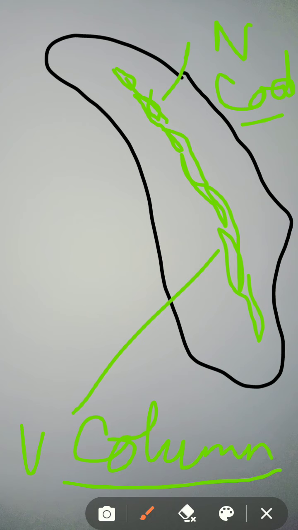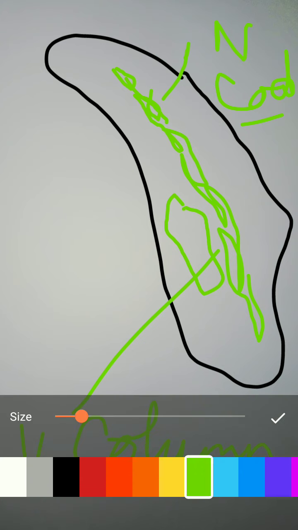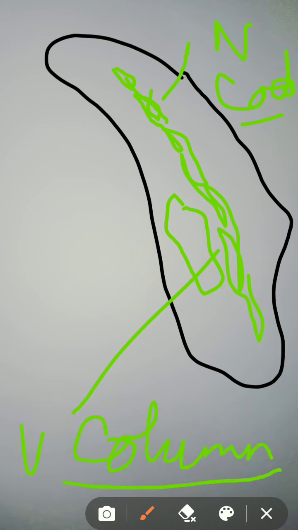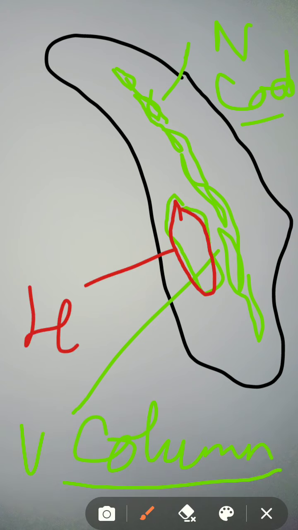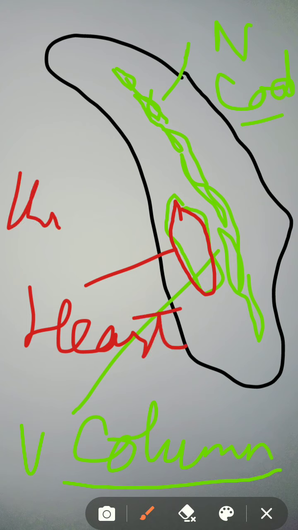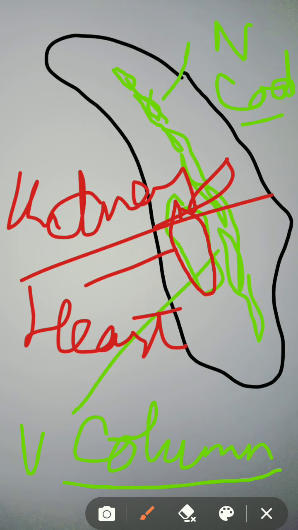Besides this, you will see that in all vertebrates there is a heart present. There's a muscular heart. In all vertebrates you will see there's a muscular heart which is present on the ventral side of the body. So this is a heart. And besides the heart, you will see there are also present kidneys, and the kidneys are present in every chordate, and they have a role in the excretion and osmoregulation.